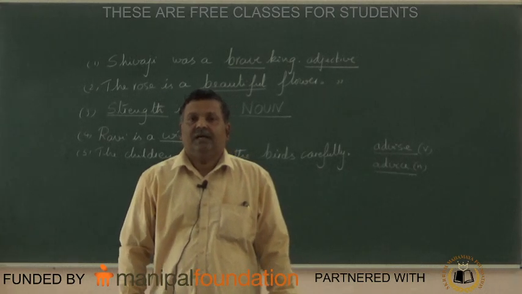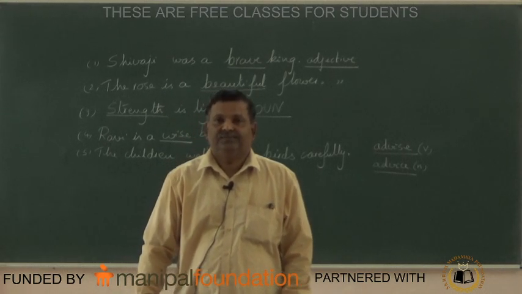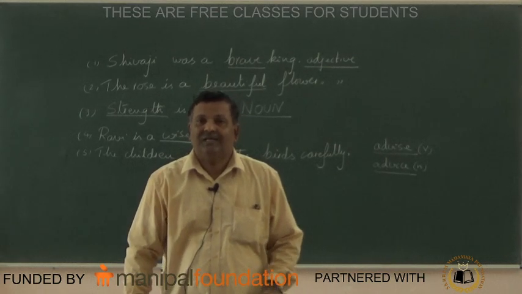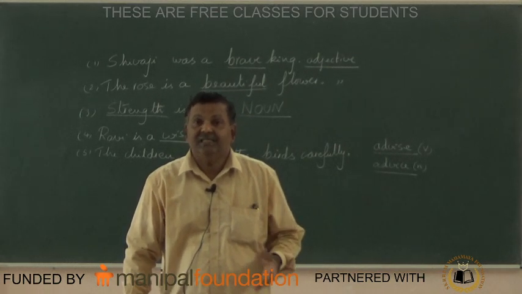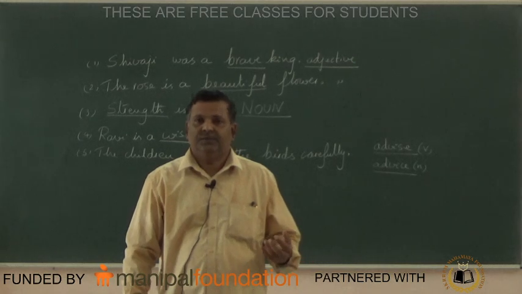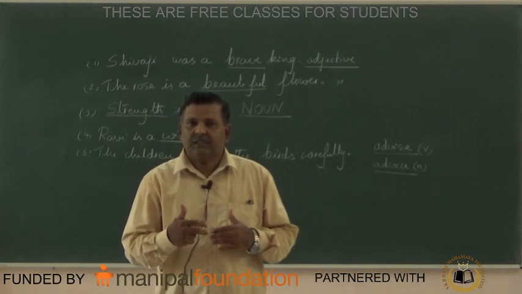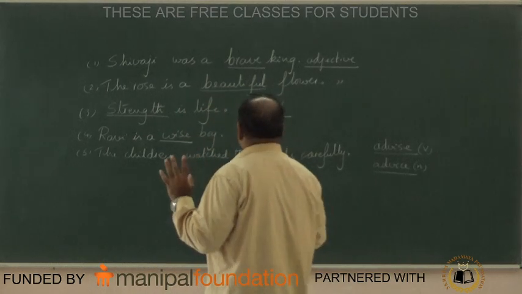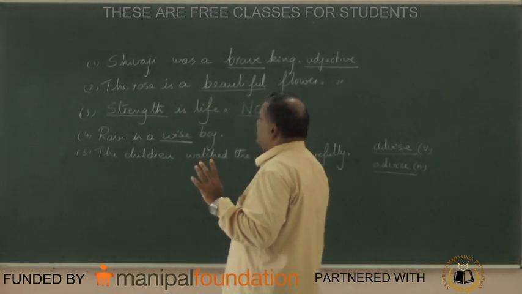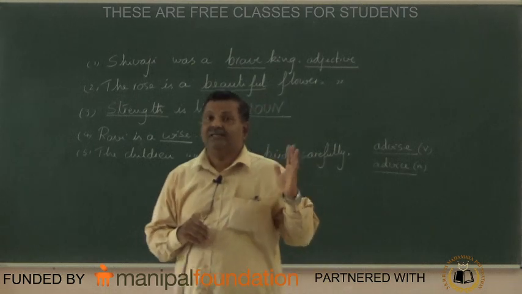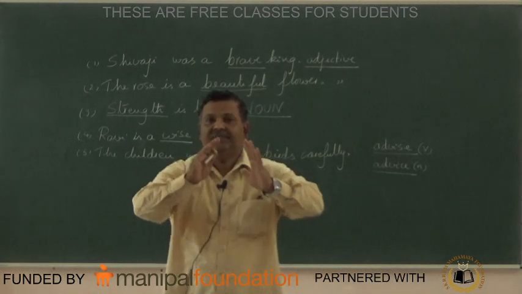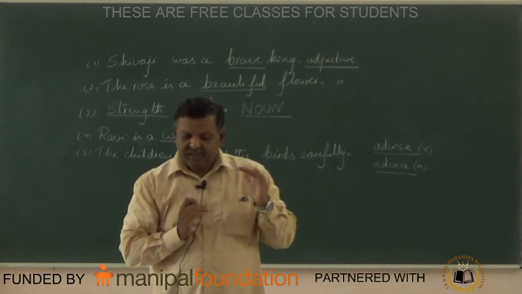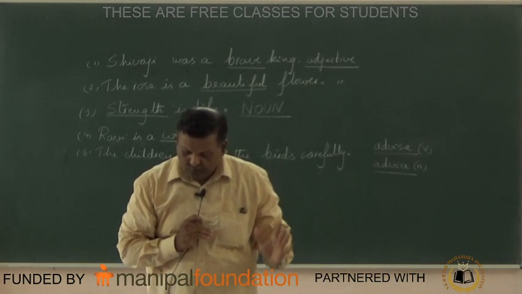Mala is an intelligent girl. Our headmaster praised Mala for her intelligence. So, I am going to explain you parts of speech in one sentence. In one sentence, I gave you more than 10 examples. Intelligent is adjective. Intelligence is noun.